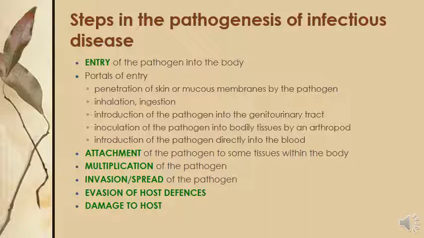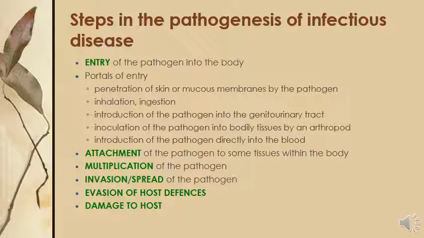So direct entry into the blood is another important route of transmission or entry of any pathogen into the body. So these are the routes of entry.